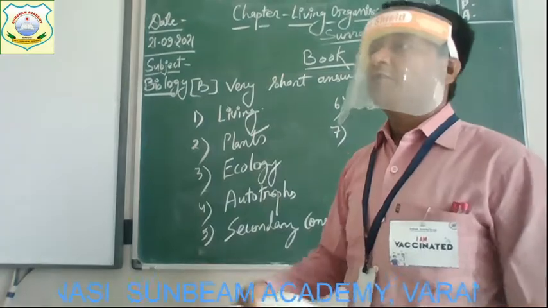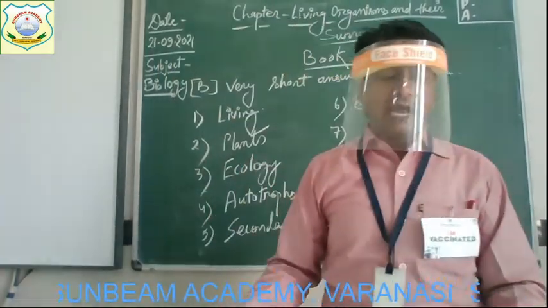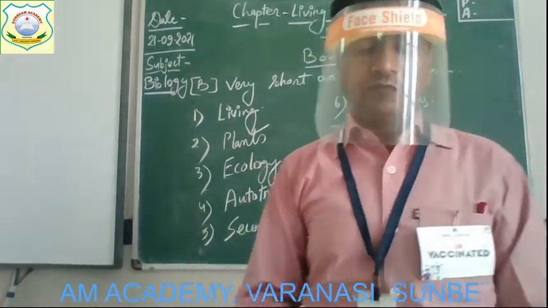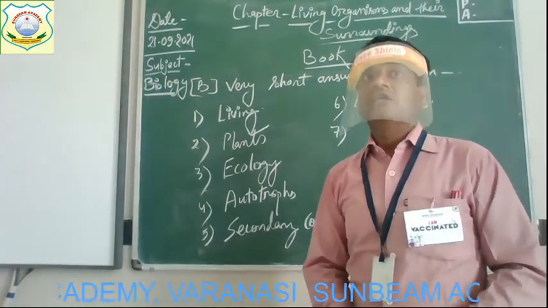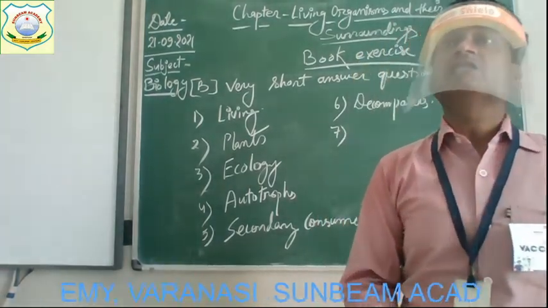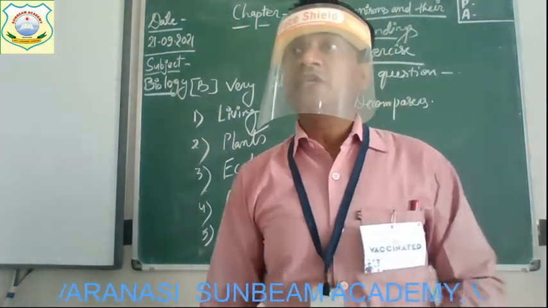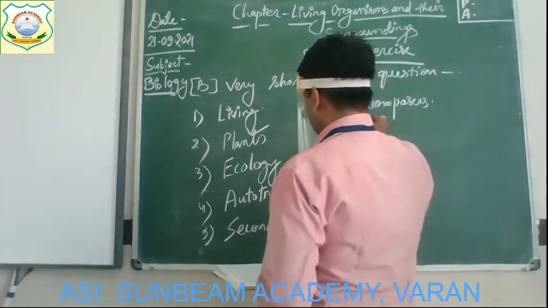Now, after the question number 6, come to the next question number 7. And the question is, where do marine animals live? In salt water or in fresh water? Children, marine animal means the animals which are living in sea and ocean. Okay, and the water of sea and ocean is salty water. The answer will be salt water.